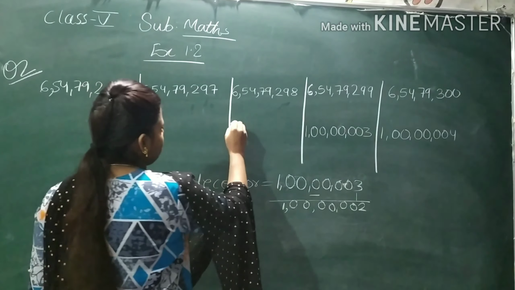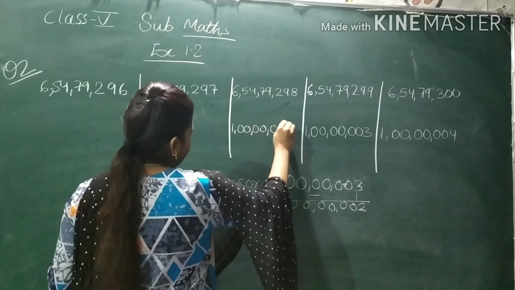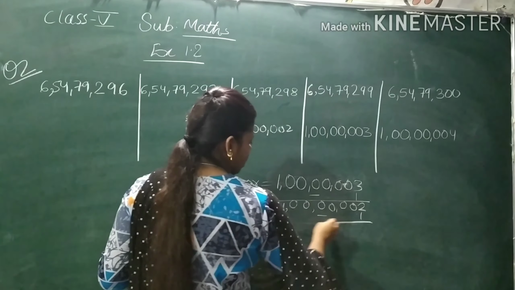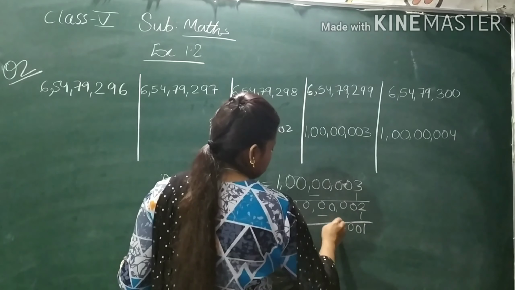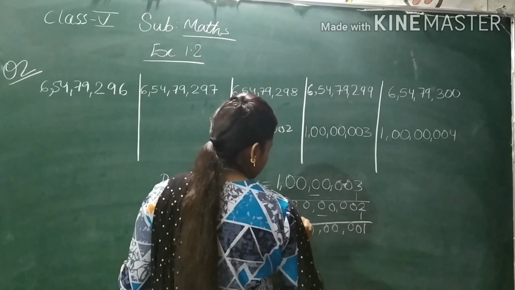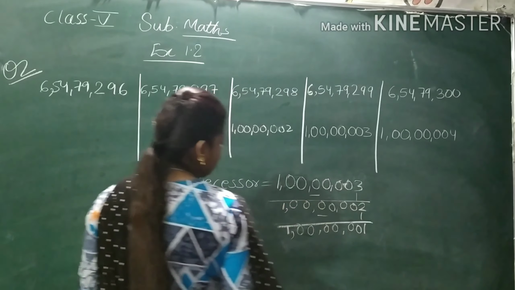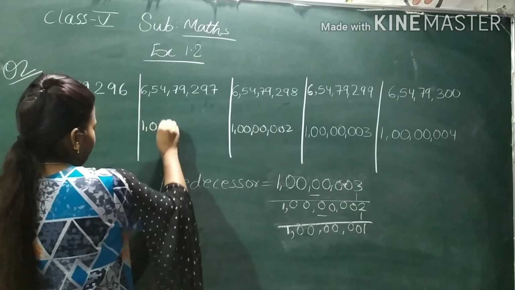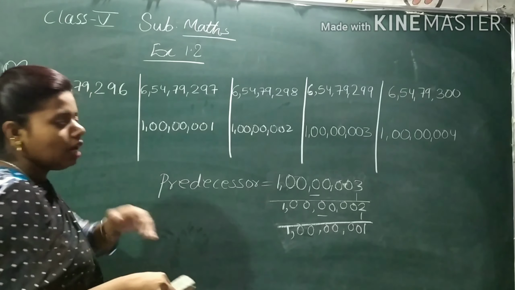So we write 1 crore 2. Okay. Now again keep on subtracting 1. 2 minus 1 is 1, 0, 0, 0, 0, 0, 0, 1. So what is the predecessor of 1 crore 2? It is 1 crore 1. So done, 1 crore 1.